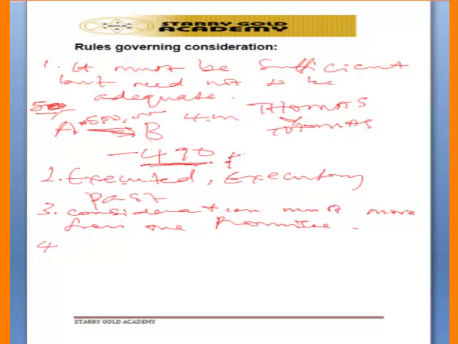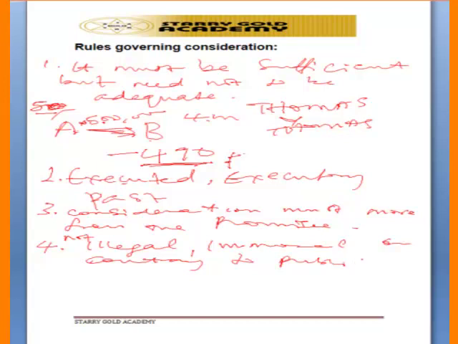Then number 4, consideration must not be illegal, immoral, or contrary to public policy. So that means a consideration must not be illegal, immoral, or contrary to public policy. Illegal consideration, take for example, if Mr. A gives money to Mr. B, and Mr. B promises to supply cocaine, that supply of cocaine is an illegal consideration.